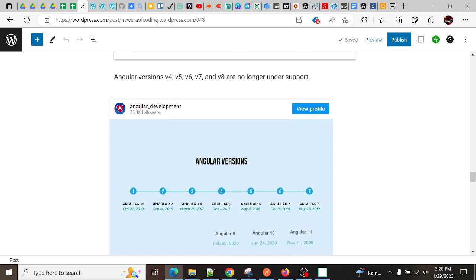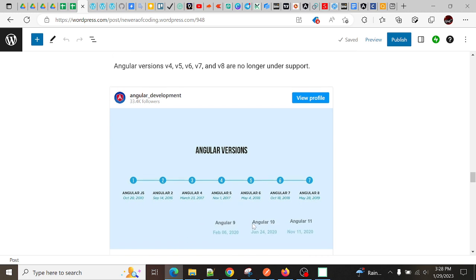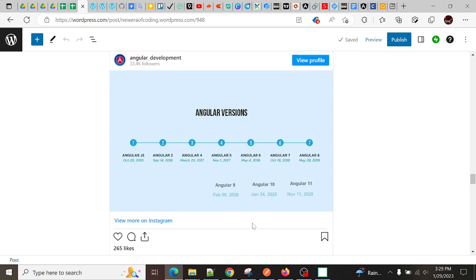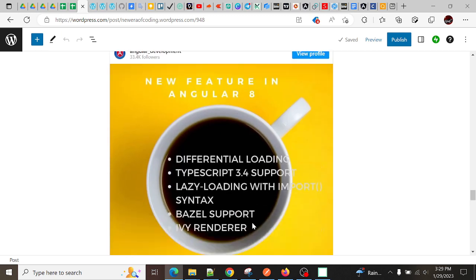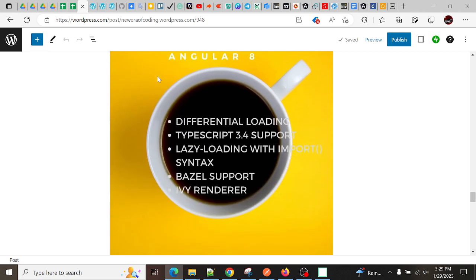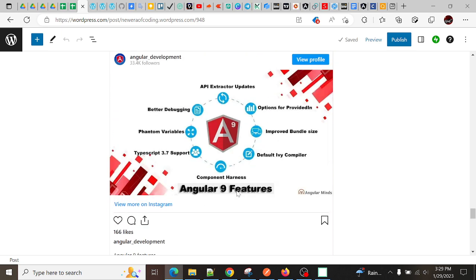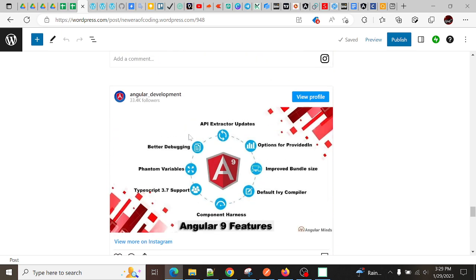Currently we have many versions. They have included 11, 12, 13, 14. Now it's 15. With lots of versions we get lots of features also. So these are the general features that they have added.